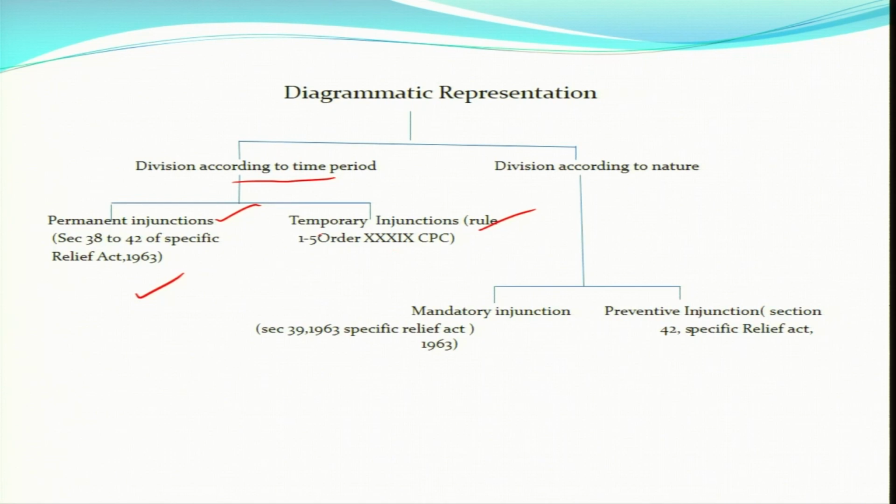Temporary injunction we have from rule 1 to 5 of CPC under Order 39 of CPC. From rule 6 to 10 we have interlocutory orders. Interlocutory orders are nothing else, they are basically examples, and they are also temporary in nature. Otherwise, if I just tell you that this is temporary injunction, a judicial process by which the court compels the opposite party either to do this thing or to refrain from doing this thing.